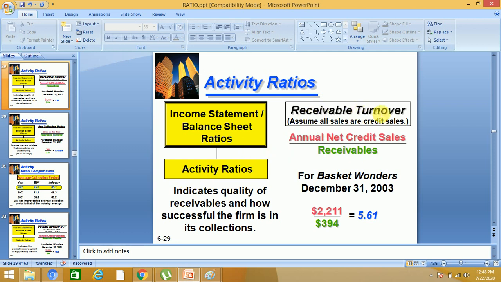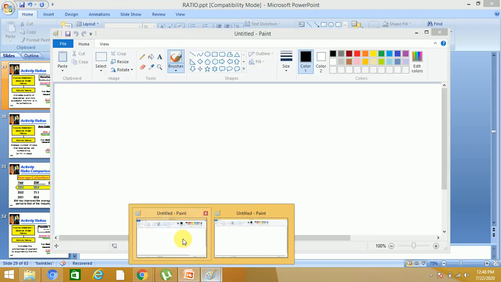Now, receivable turnover indicates the quality of receivables and how successful the firm is in its collections. Keep in mind, the majority of companies make credit sales. When they are selling goods on credit, the next thing is that they will collect that money from the customers.